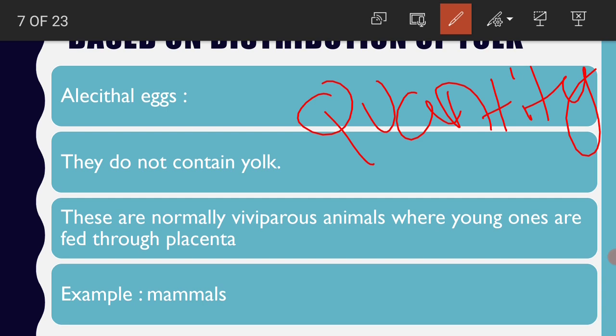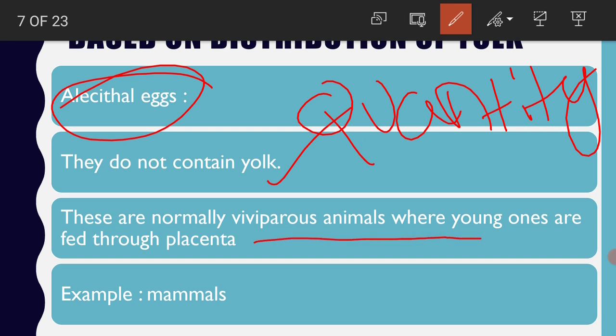If the eggs lack yolk, that means if the yolk content is totally absent, such eggs are called alecithal eggs. They do not contain yolk. These are normally viviparous animals where young ones are fed through placenta. That means alecithal ova are found in the viviparous animals, because in case of viviparous animals, as I already told, there is one connection called placenta that is established between the uterus of the mother and the developing embryo.